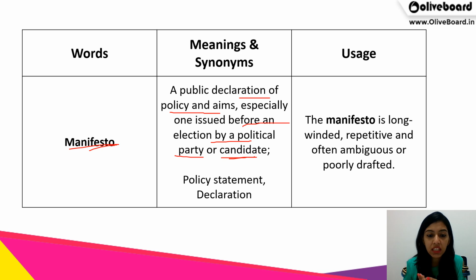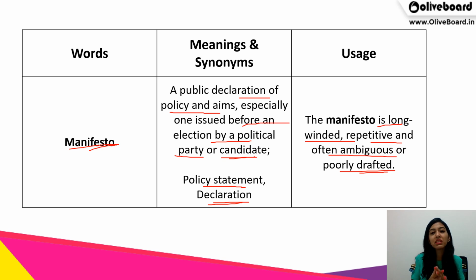So few of the synonyms are policy statement or a declaration that they make well in advance, like before the results are out. Okay, so the usage: the manifesto is long-winded, repetitive and often ambiguous or poorly drafted. So that means we know there is a lot of ambiguity with respect to whether the particular political party will make sure that all the promises that they make before the elections, whether they fulfill it or not.